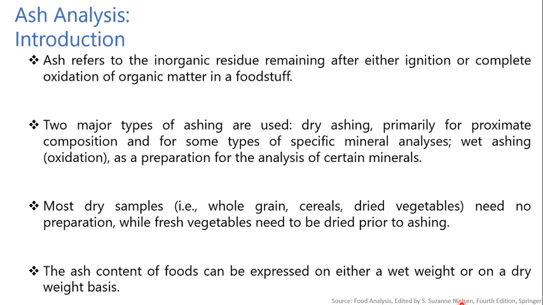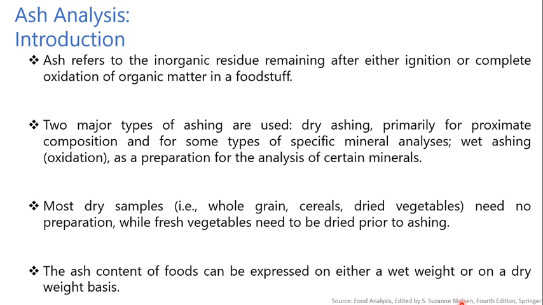A basic knowledge of the characteristics of various ashing procedures and types of equipment is essential for proper results. Two major types of ashing are used. First is dry ashing, which is primarily for proximate analysis, that is proximate composition, and for some types of specific mineral analysis. Second is wet ashing, that is oxidation, as a preparation for the analysis of certain minerals.